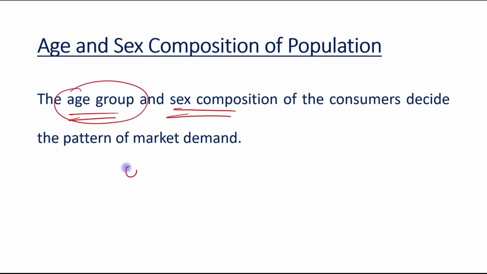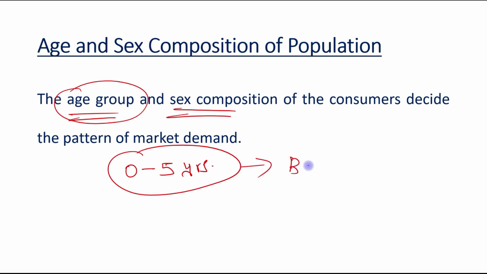Suppose the population of age group, let's say 0 to 5 years, is more in a market, अगर 0 से 5 years की जो population है वो market में ज़्यादा है, तो basically जो इनके products हैं, for example baby products, उनकी डिमांड जो होगी मार्केट में वो भी ज़्यादा होगी. If there is a higher population of this particular age group, then there will be more market demand for the baby products.